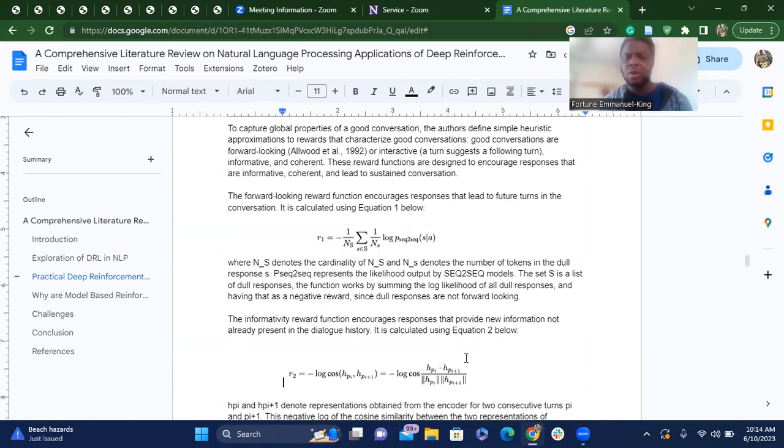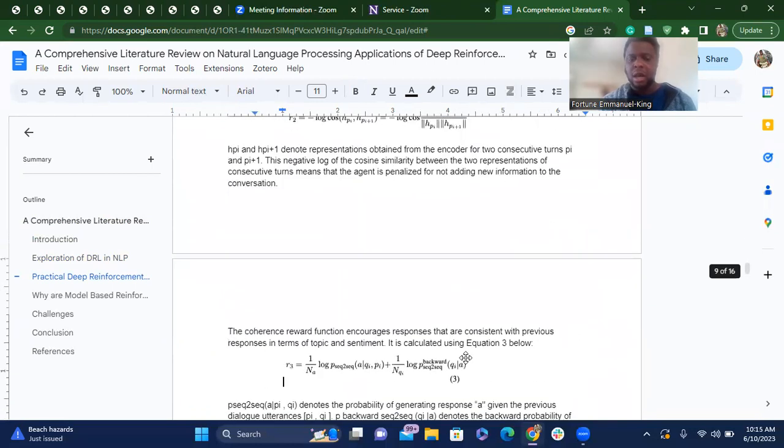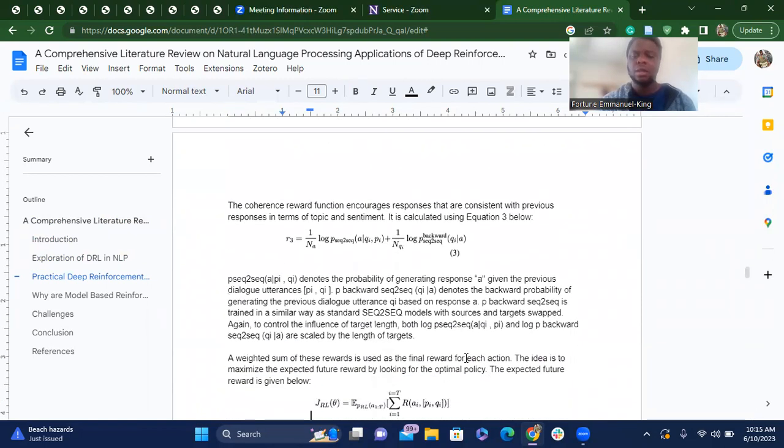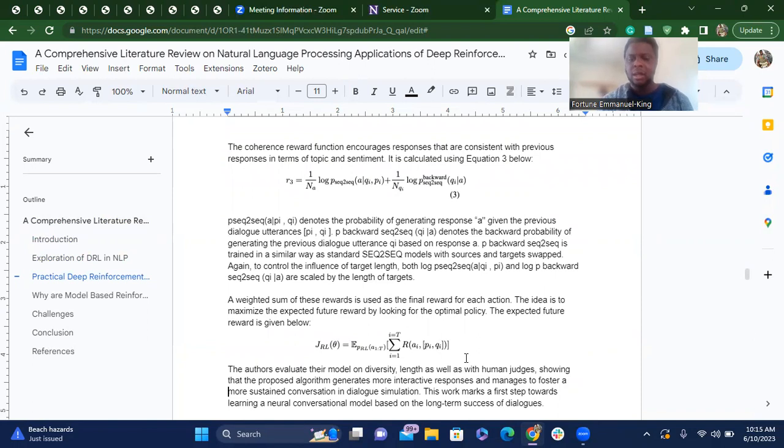And I explain how that function works. I explain how the informativity function works, where we're measuring how much information the architecture is introducing into the conversation. And then we have a coherence one that makes sure that what it's saying is related to the conversation. And these are the rewards that we use to do our gradient descent on our policy function. So we're technically optimizing the expected future reward while we change our policy function based on the expected future reward.